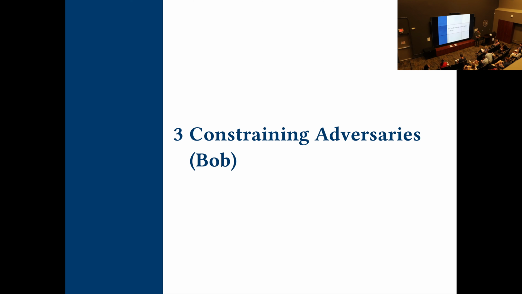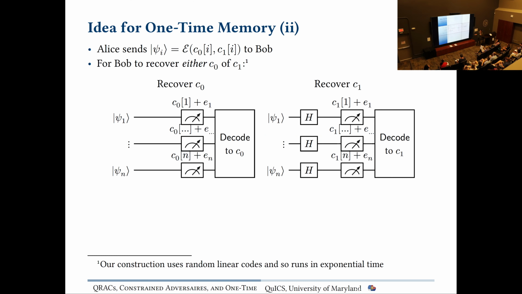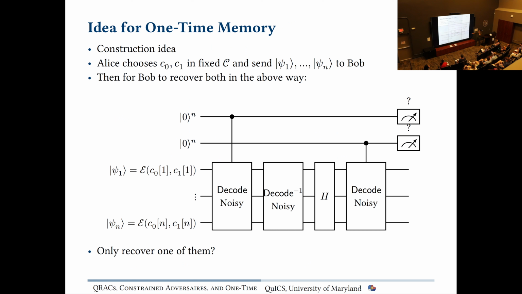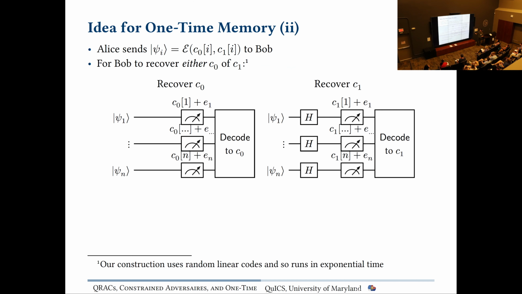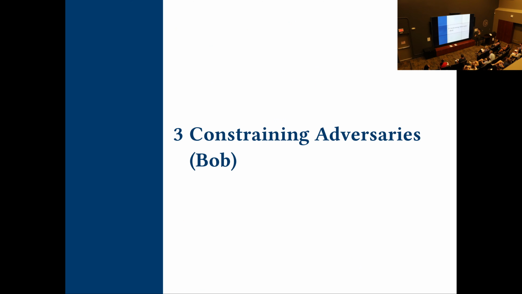Yeah, we're going to get to that. Because really the question is, we have this construction, but this is not a proof. This is the opposite of a proof. This is like, well, the adversary could do this, but maybe it's going to be noisy. So really the question is, how do you define your adversary, and then how do you prove that the adversary cannot recover C0 and C1? And we're going to have to use random codes to get that proof.